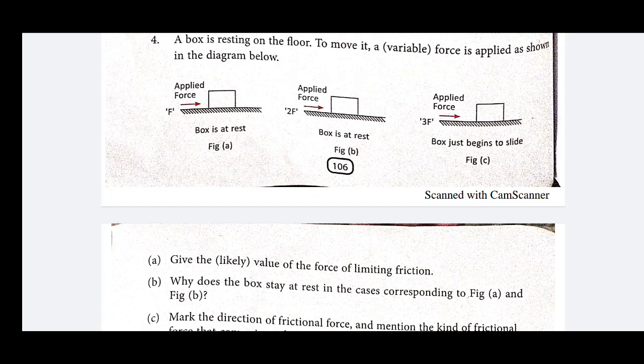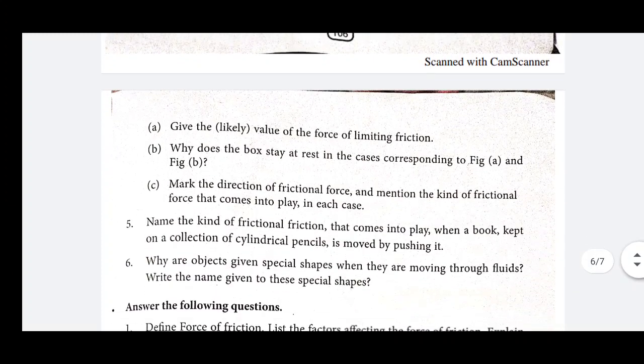The force of limiting friction is here. F, no. 2F, yes. 3F, no. Why? Because by the application of force 3F, the box begins to slide. So the force of limiting friction is 2F.